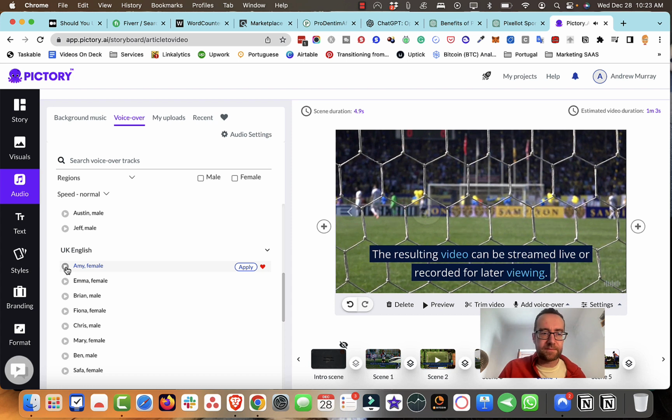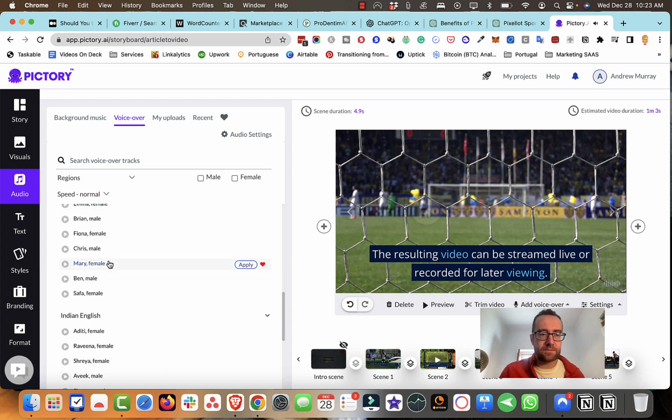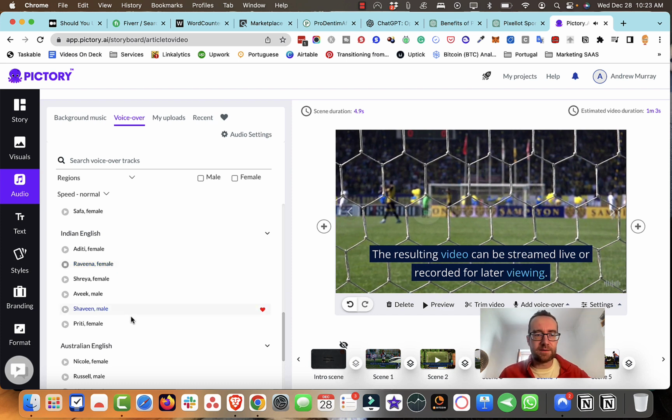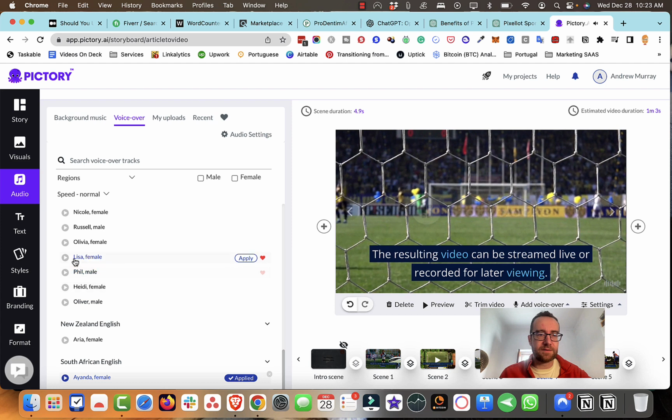Pictory. It has been shown that video increases conversion rates by 80%. Welcome to Pictory. Did you know that video increases user engagement by 80%?